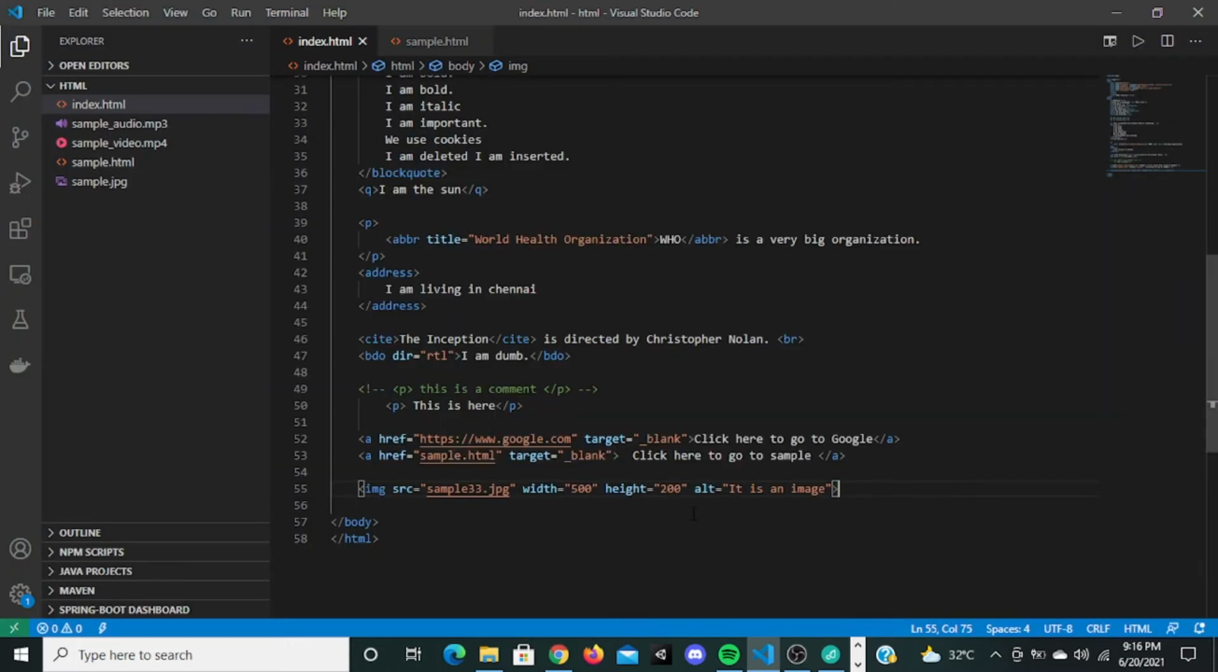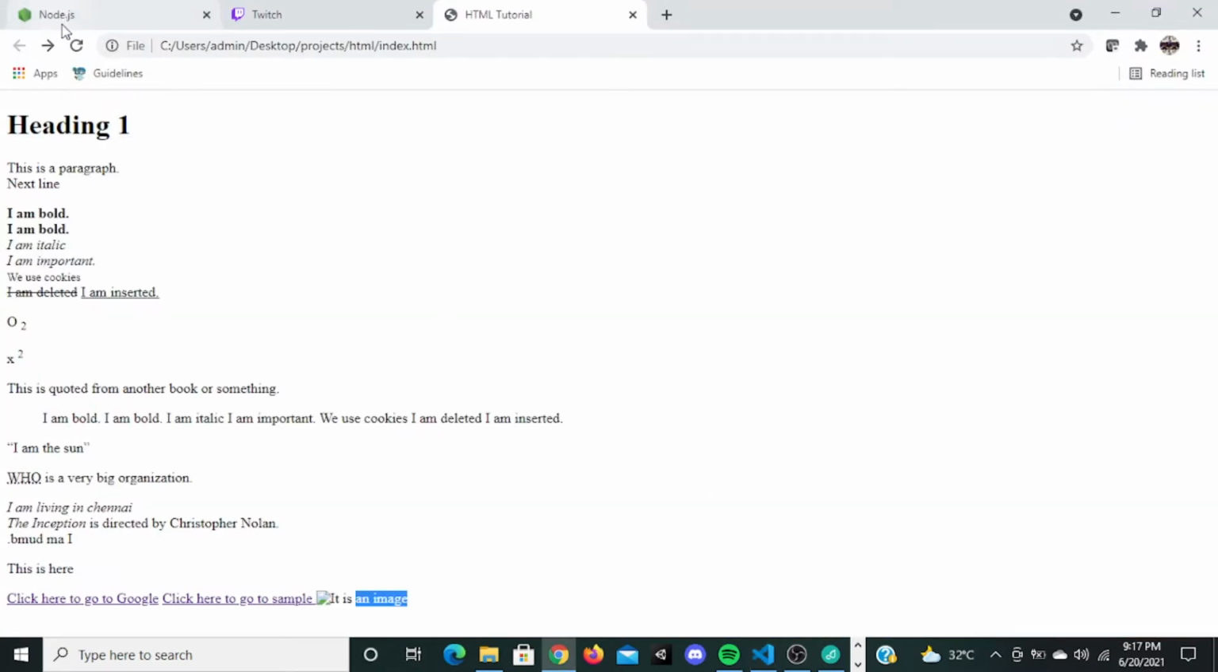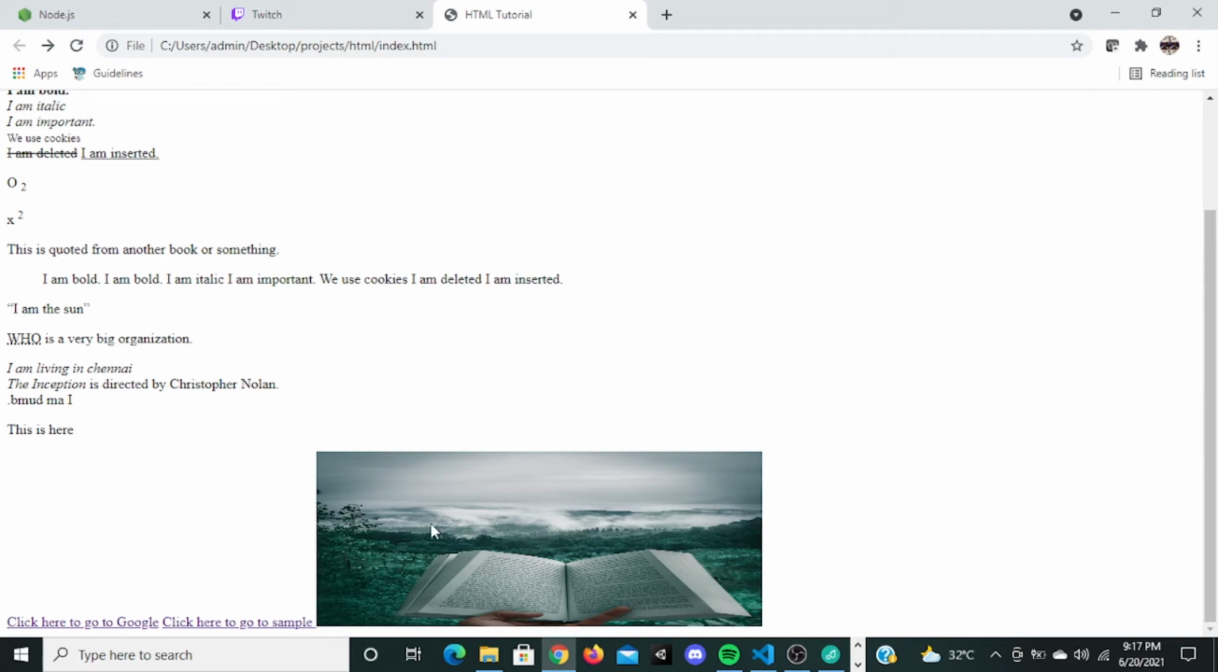It is always good to give this alt tag because your server might be slow or the user's net might be slow, so the images won't load. You need a good internet connection or good server speed for the images to load. So it is always good to give this alt tag so that if the image doesn't load, the user will see it. Now let me change this, and if I go here and refresh, the alt tag will not be displayed and this image will be displayed here.